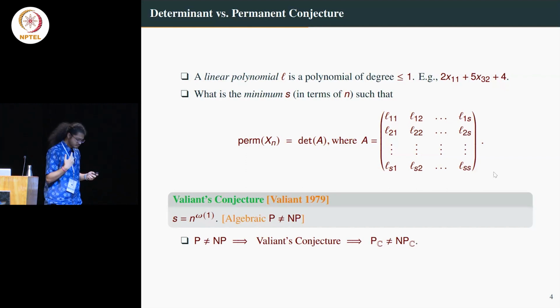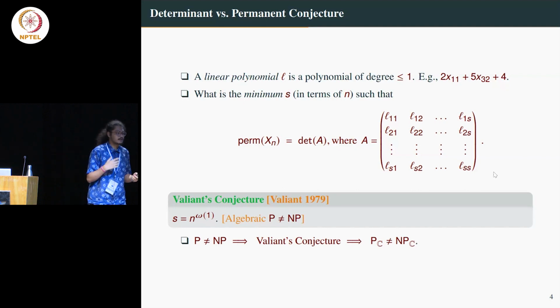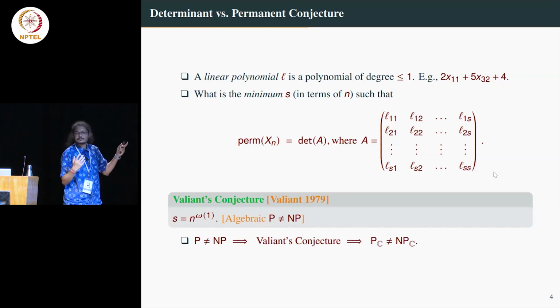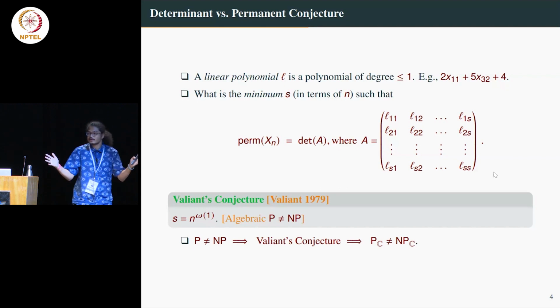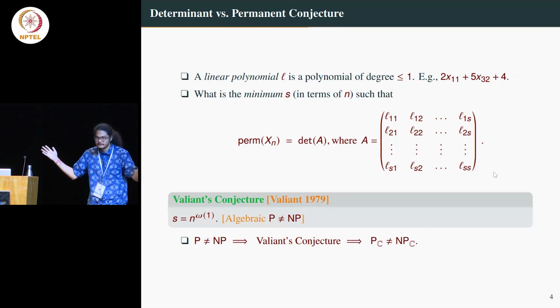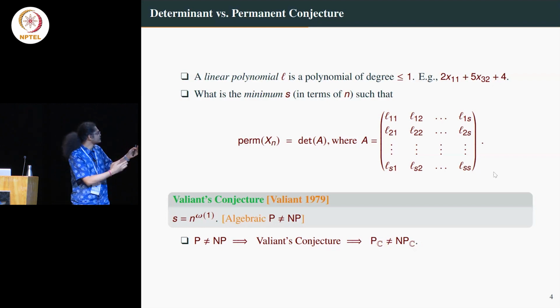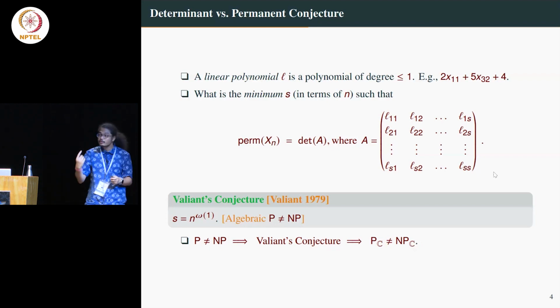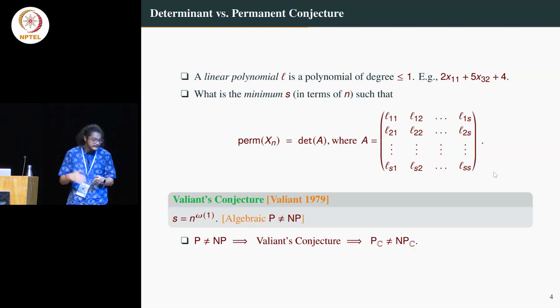But you could ask me the following question: this seems to be an easier question, but why? I mean, Valiant's conjecture may not actually lead to P not equal to NP. So why even study this, right? One of the things would be to at least solve the easier question before solving the P not equal to NP question. But there are some more motivations which I already talked about, like breaking the barrier and so on and so forth, which I'll come to in the next slide. That is why this question is fundamentally important.